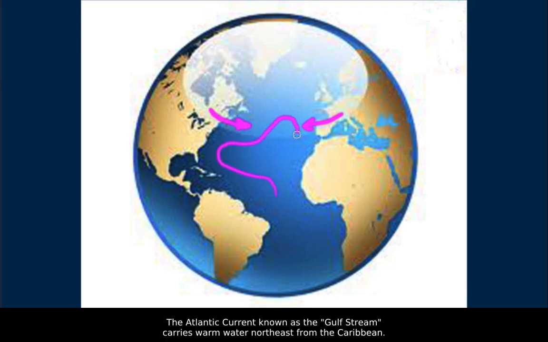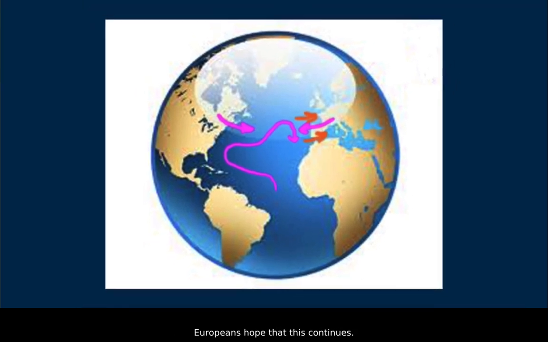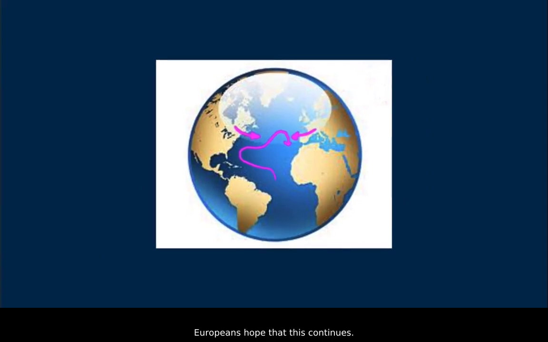The Atlantic current, known as the Gulf Stream, carries warm water northeast from the Caribbean. It retains much of its internal energy long enough to reach the North Atlantic off the coast of Europe, where it then cools. The energy released, about 1 calorie per degree for each gram of water that cools, is transferred to the air, where it is carried by the westerly winds over the European continent. Europeans hope that this continues.